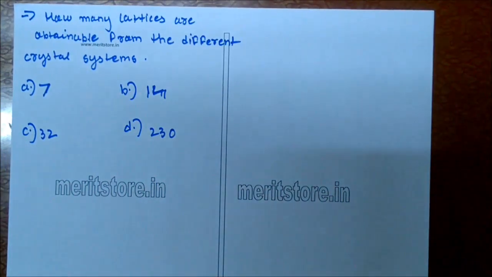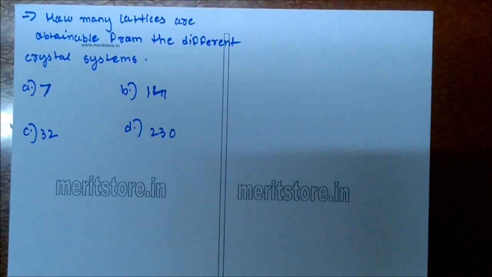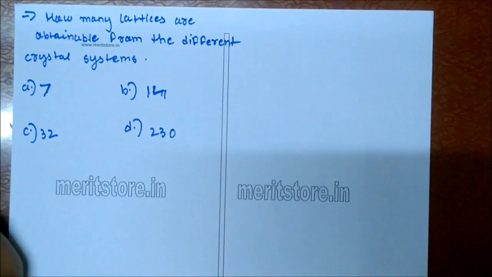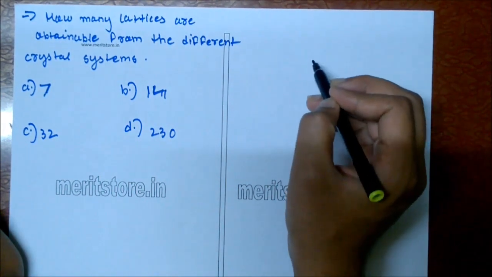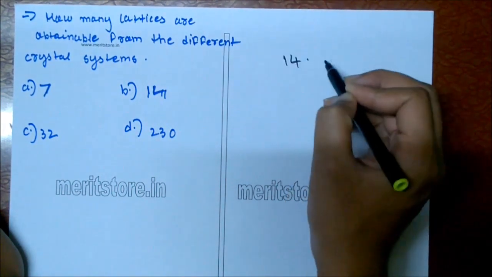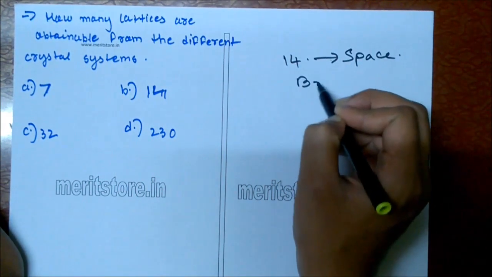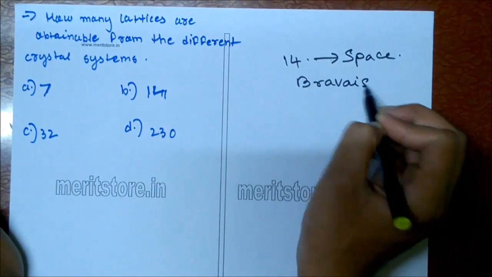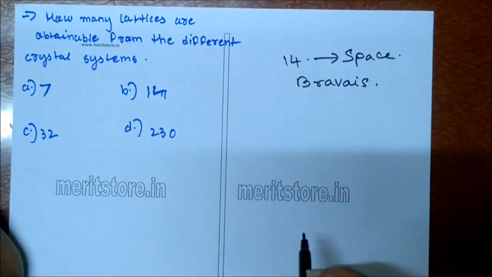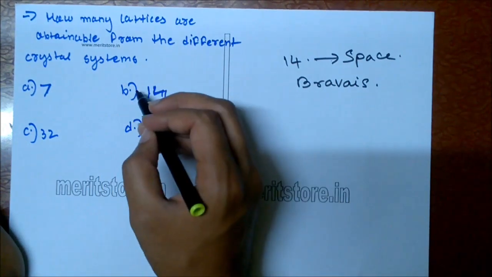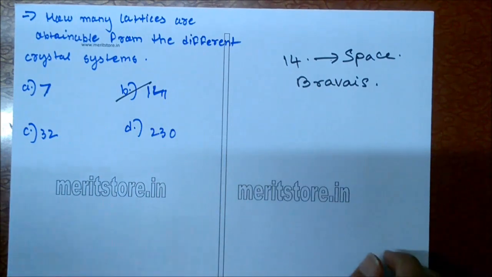How many lattices are obtained from the different crystal systems? A. 7, B. 14, C. 32, D. 230. There are 14 lattices known as space lattices or Bravais lattices. These are different types of solids, rhombic crystals or monoclinic. Different structures are formed. So in total there are 14 Bravais lattices or space lattices.